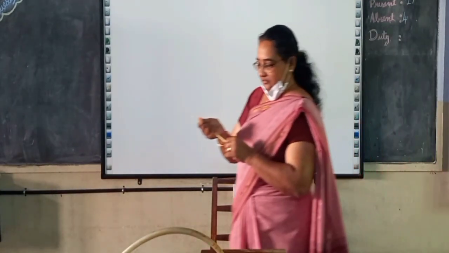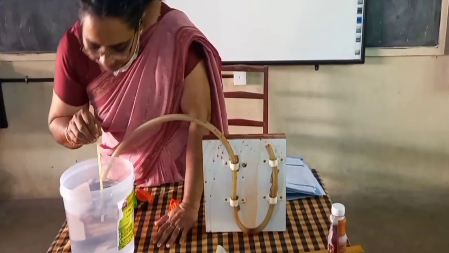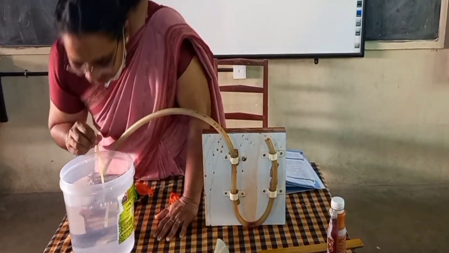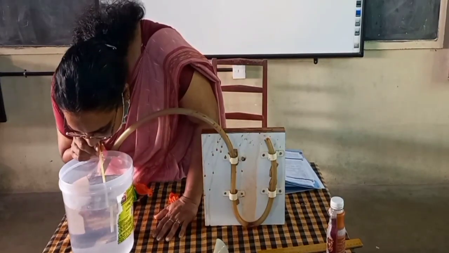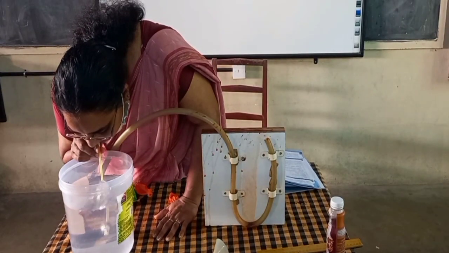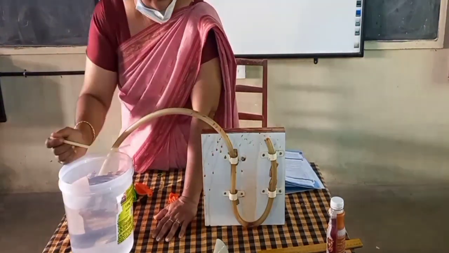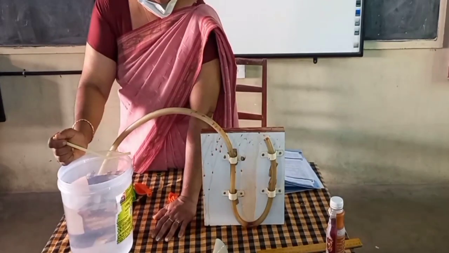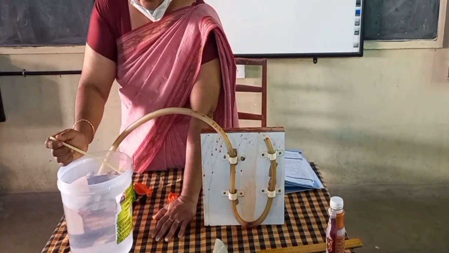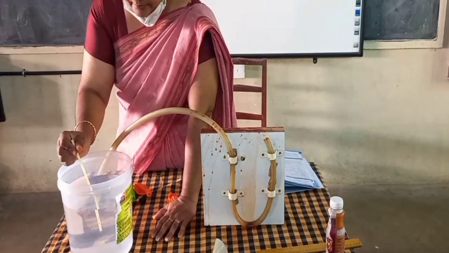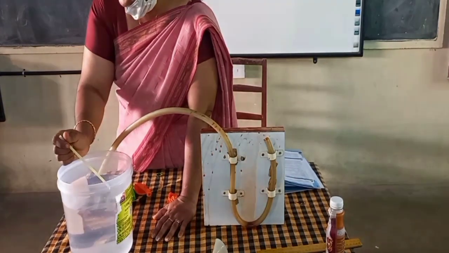If I take a straw like this and blow into the water, bubbles will come out, isn't it? So you have to see the size of the bubble from down to up when it comes up. What is the change in the size of the bubble? Down, what is the size? Middle, what is the size? Up, what is the size? That is what you have to do.